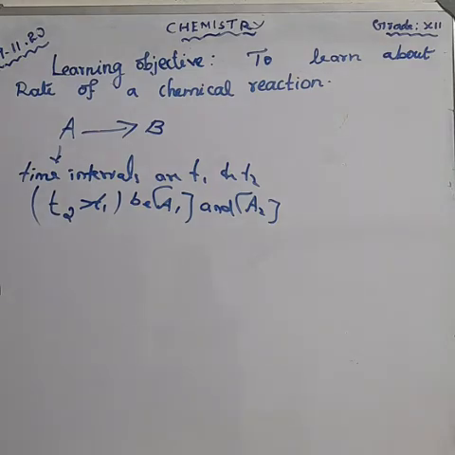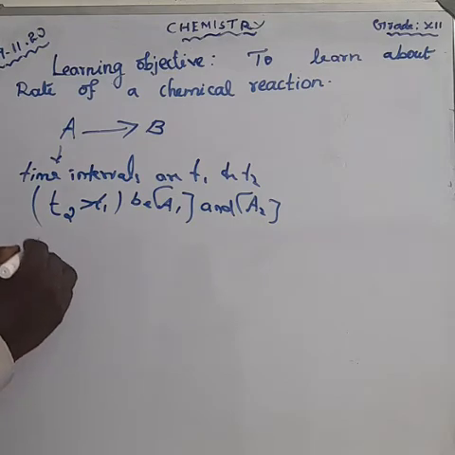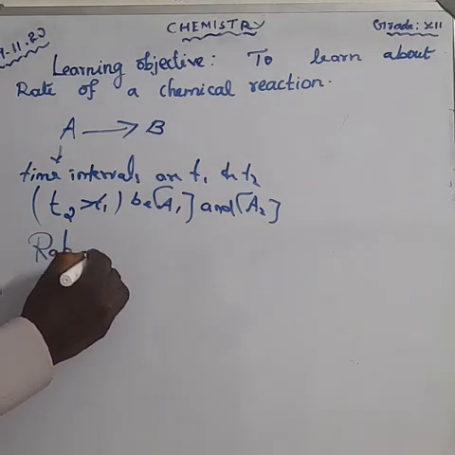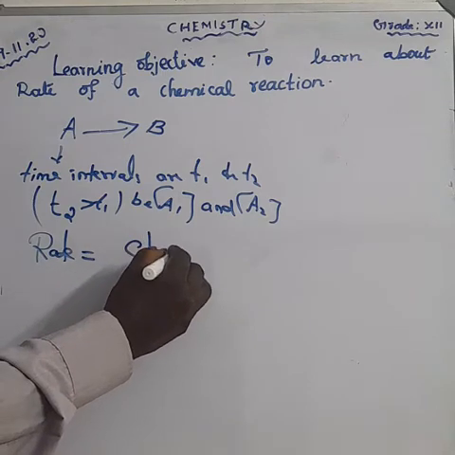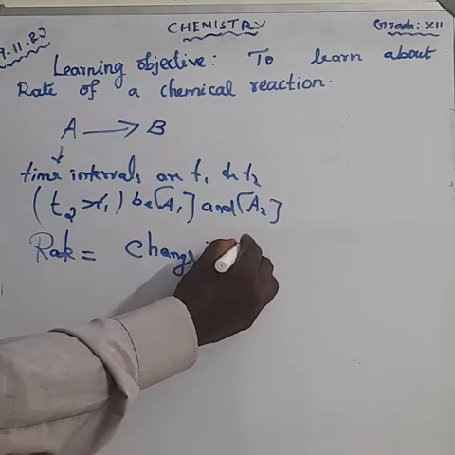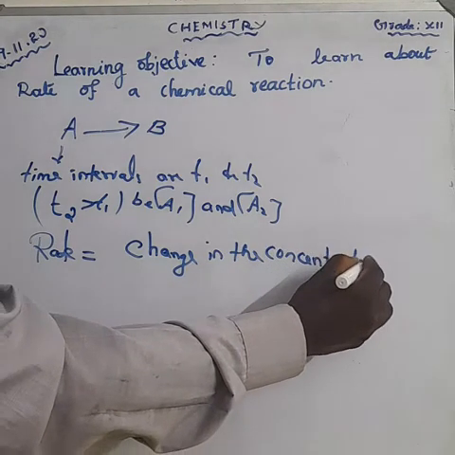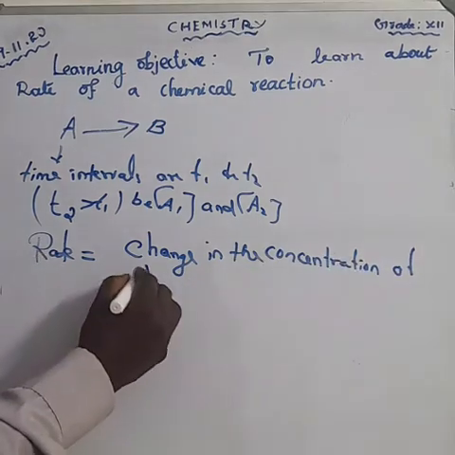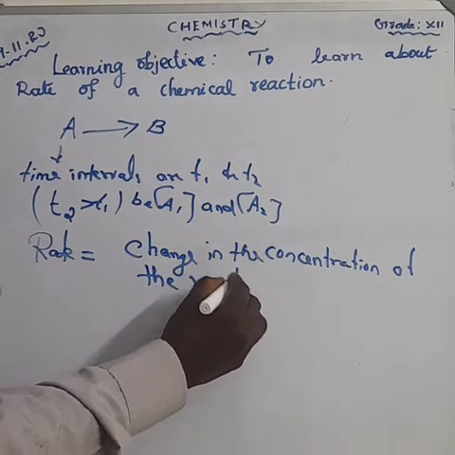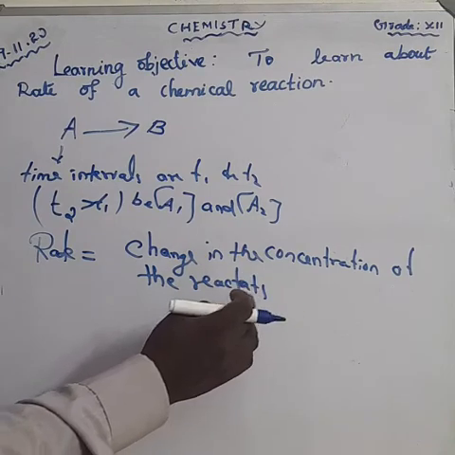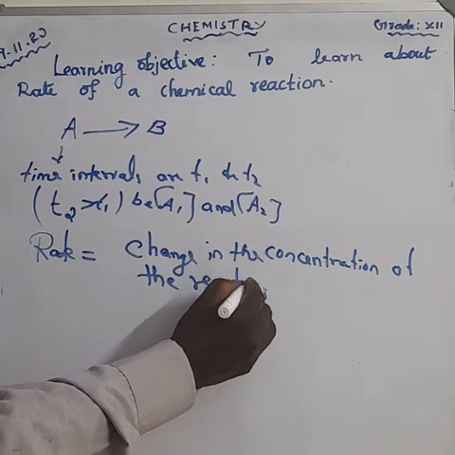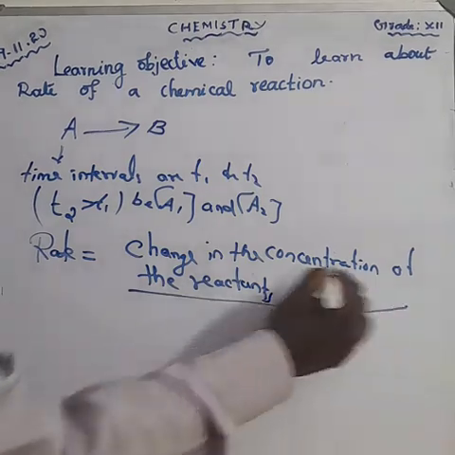How can we write the rate of the reaction? That is the question. First of all, let us learn the formula. The rate is equal to the change in the concentration of the reactant divided by the change in time.